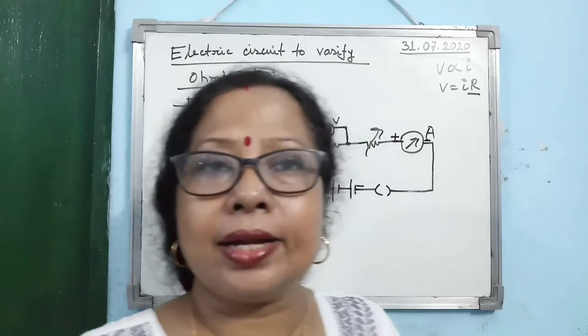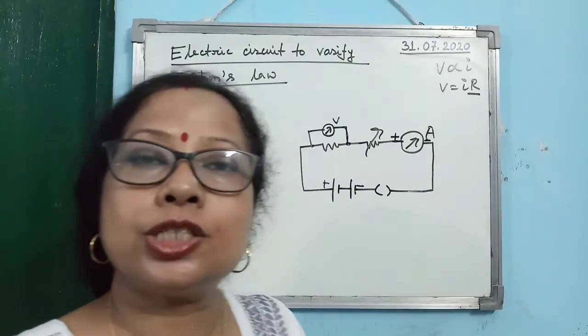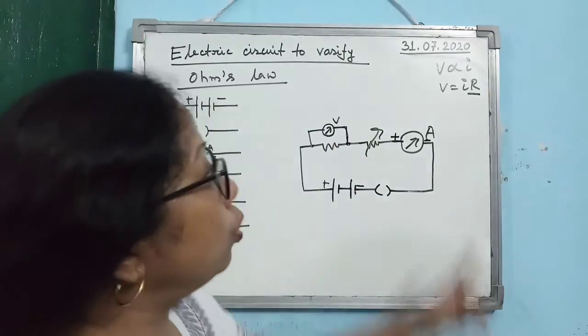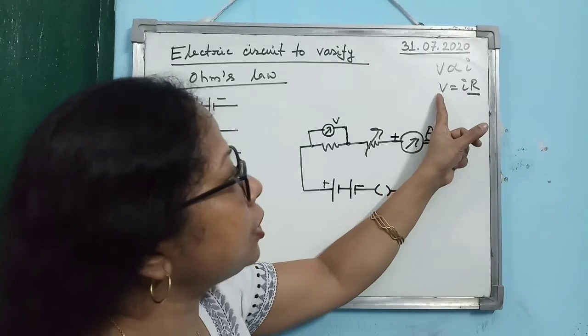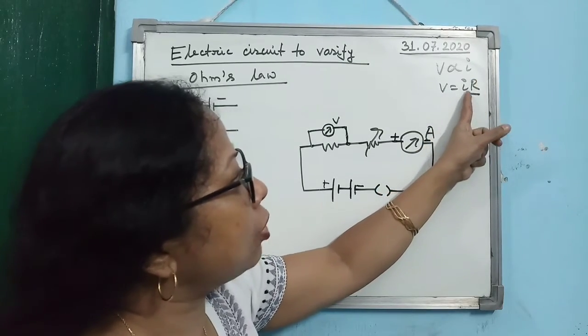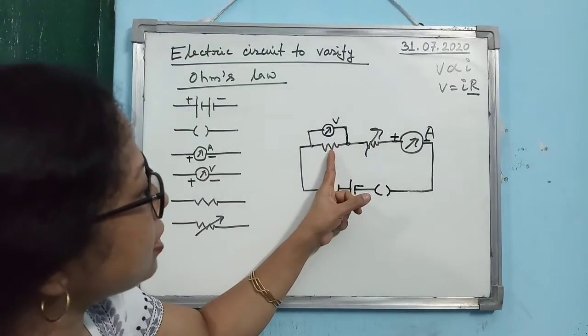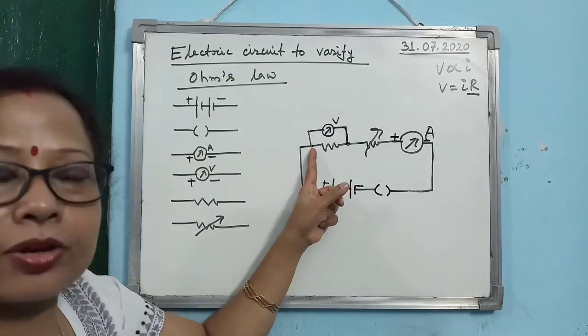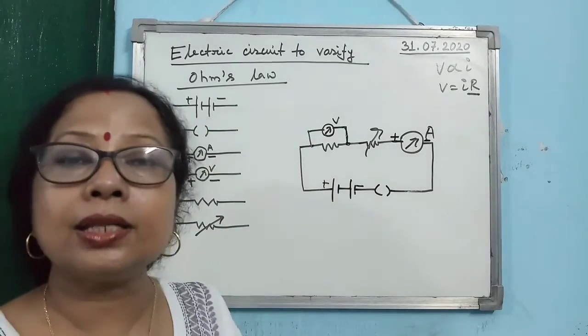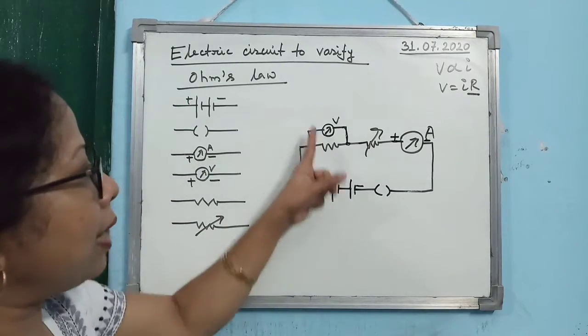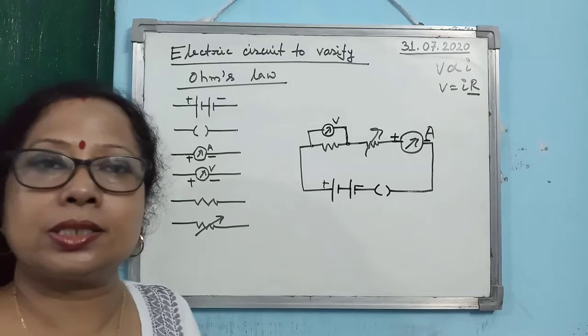So understand it. Voltmeter is to measure the potential difference. Whose potential difference do you want to measure? The potential difference across the constant resistance. So which one is the constant resistance? This is the constant resistance. So where to connect the voltmeter? In parallel to the constant resistance.